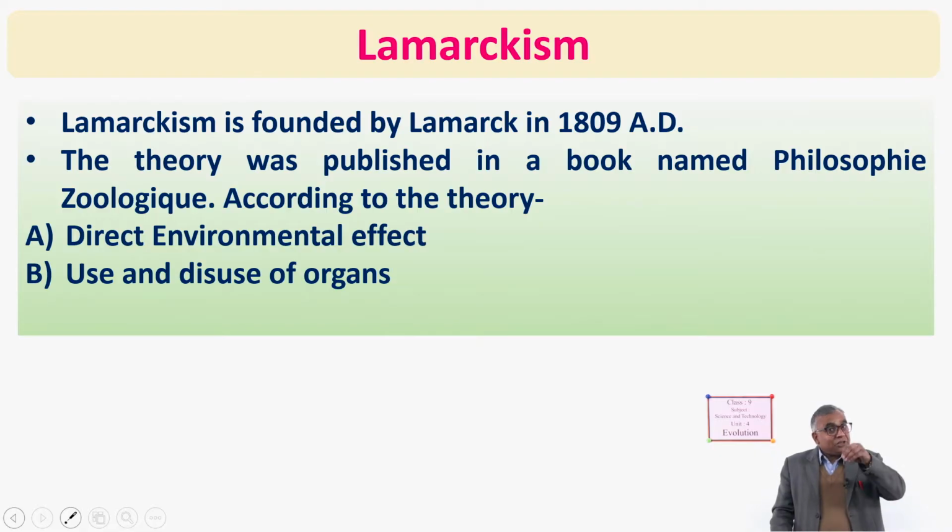And those which are useless grow less and ultimately get lost. So use and disuse of organs is another cause, another step for evolution.